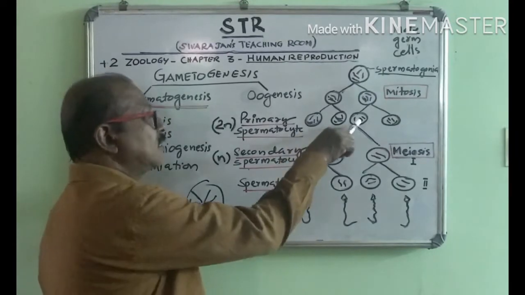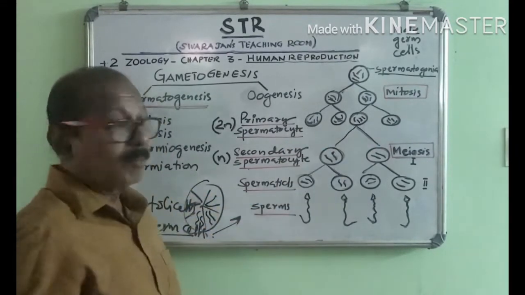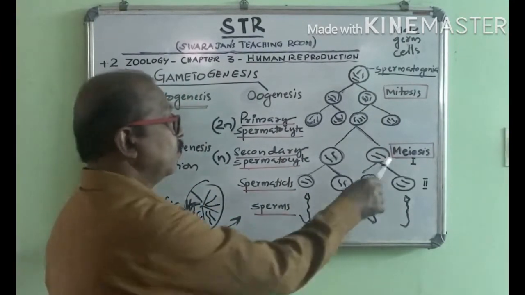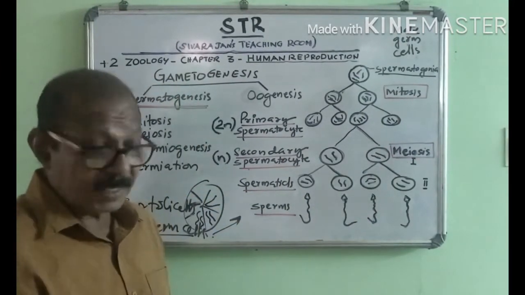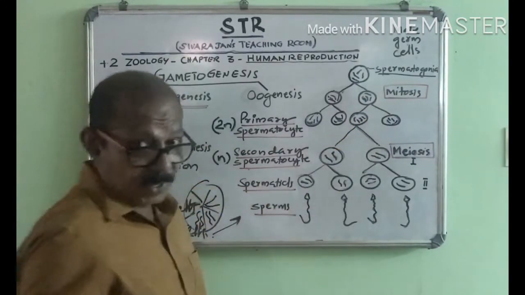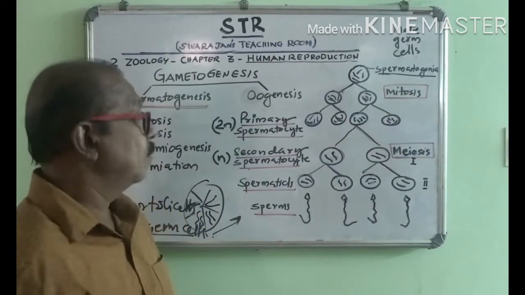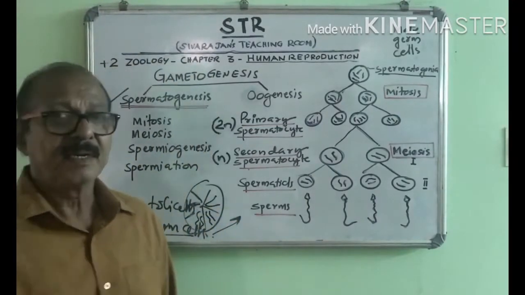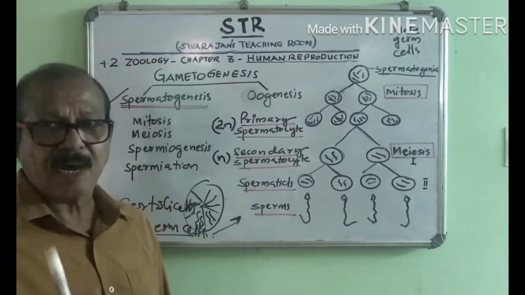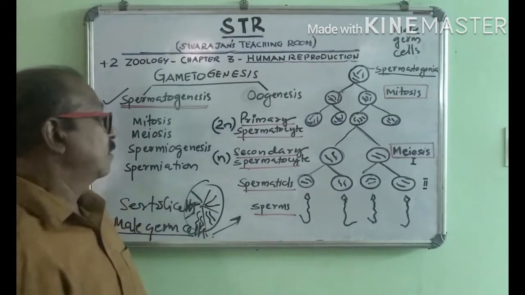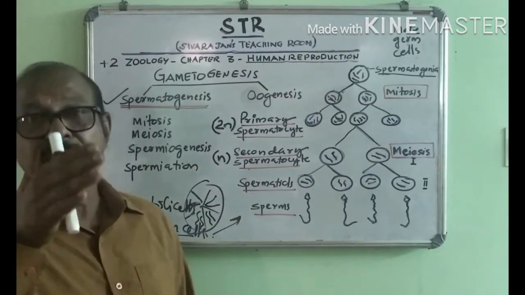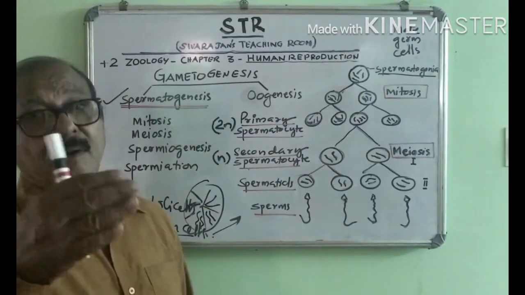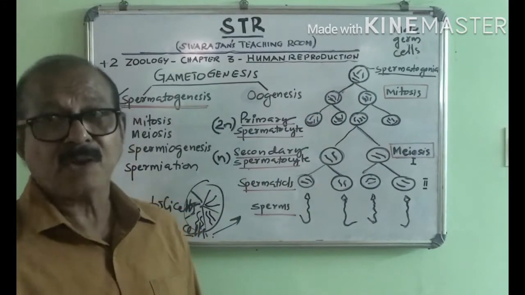And some of these spermatogonia enter into meiosis. What is meiosis? Meiosis is the cell division where the chromosome number is reduced to half in the daughter cells. So 2n will be reduced to n. So 46 chromosomes will be reduced to 23 chromosomes in the daughter cells.